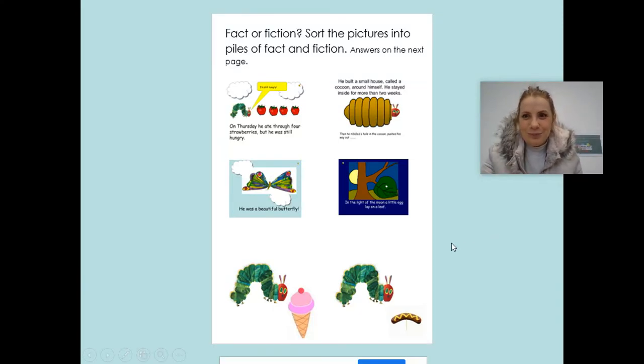It's fiction. So what you're going to do now is look at these pictures that I've sent your helper, and you're going to talk about which bits you think are facts and which bits you think are fiction. So which parts has the author, Eric Carle, based on fact, what really happens with a caterpillar, and which bits definitely don't happen with a caterpillar, which bits are fiction. And I want you to sort those out. And later in the week, we will be finding out which ones are fiction and which ones are facts.